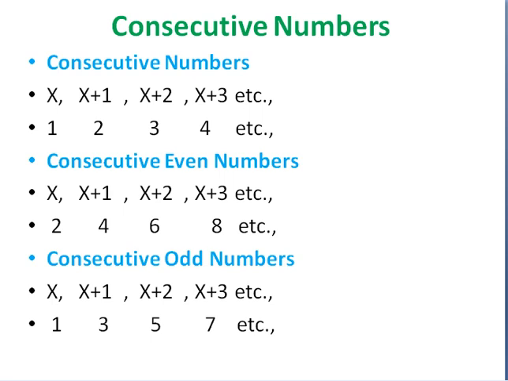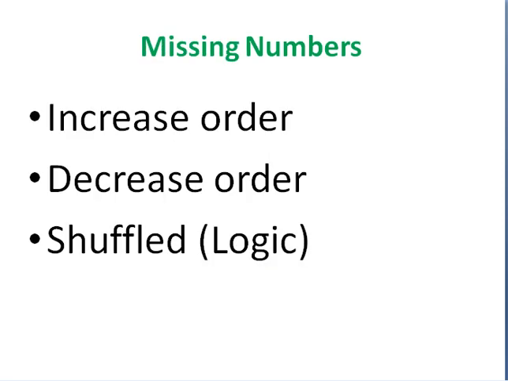So even and odd numbers are automatically 1, 3, 5, and 7. You should know what a consecutive number is and where you have to apply it. So these are the basics before going into the number system. And now we can get into some problems.